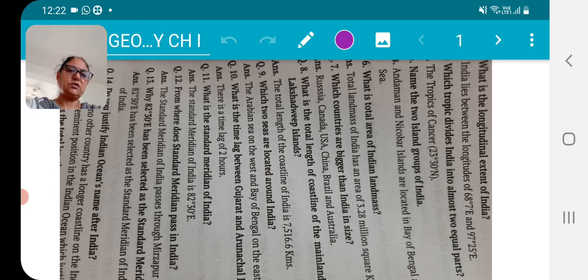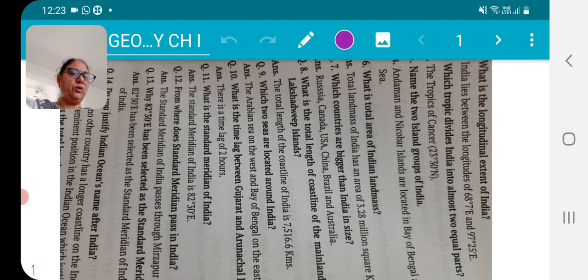Revising your chapter number first, Geography, major questions, 1 mark questions. I have given the pictures as well, and you have to note down all the things so that you may have a record. My first question is, what is the longitudinal extent of India? You have to see from the picture and write your answer.